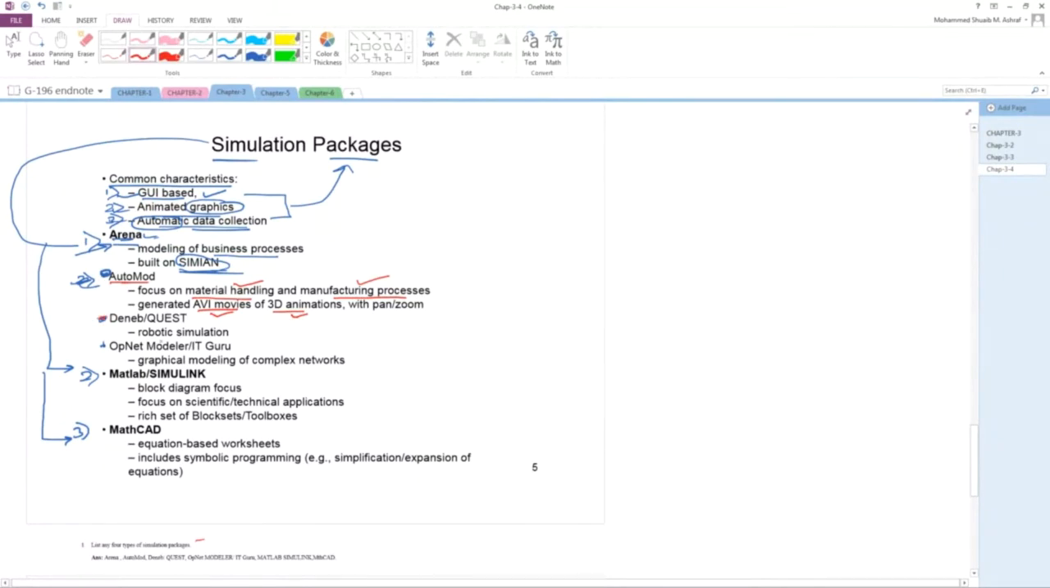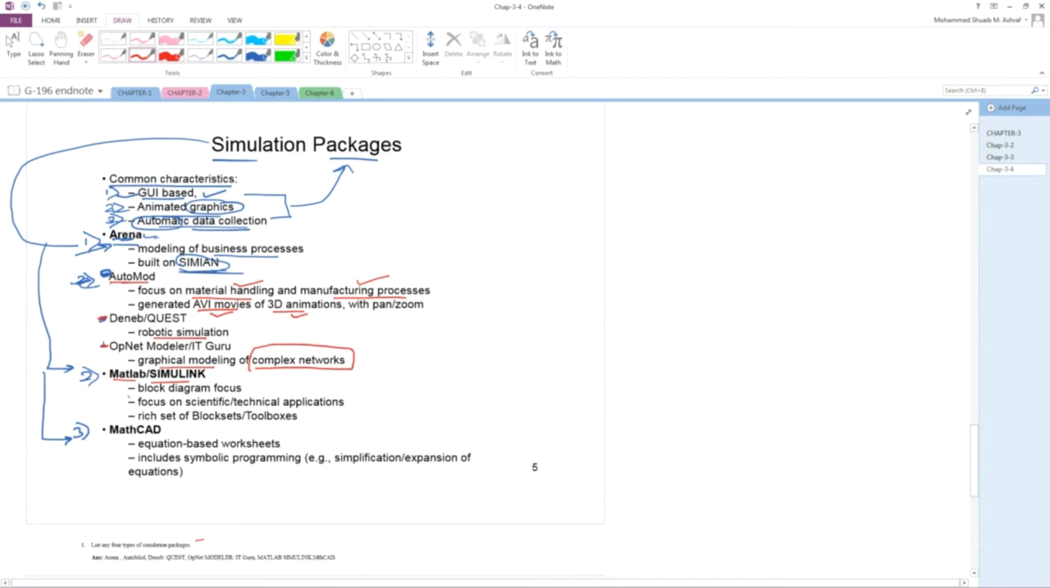Next, Quest. Quest is robotic simulation. Next is OPNET Modeler. OPNET Modeler is a simulation package for complex networks, with graphical modeling. Next, MATLAB Simulink. This we used before in MATLAB. This data modeling programs we run in MATLAB, but because of Corona, we had to go online, so that's why we switched to Scilab software, because here we use MATLAB in the college.